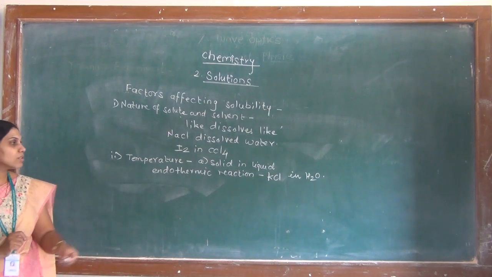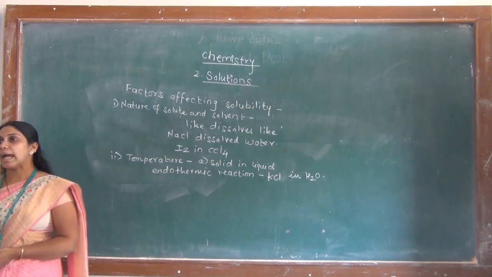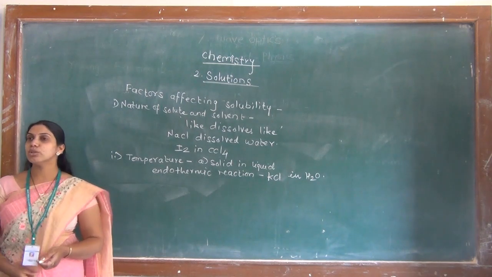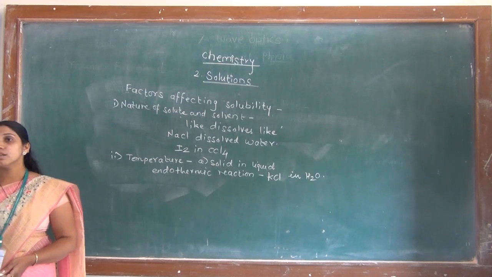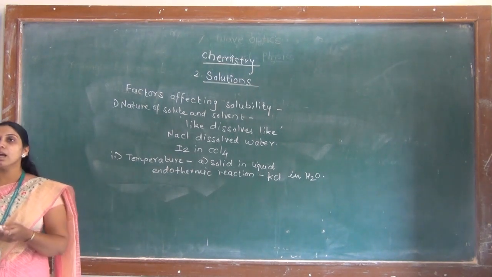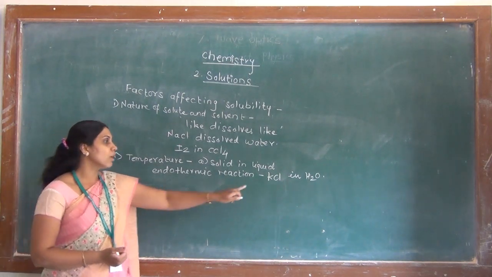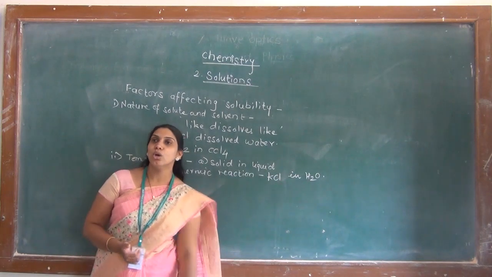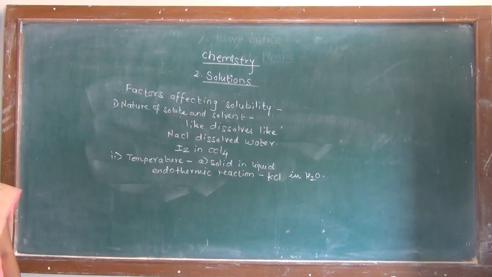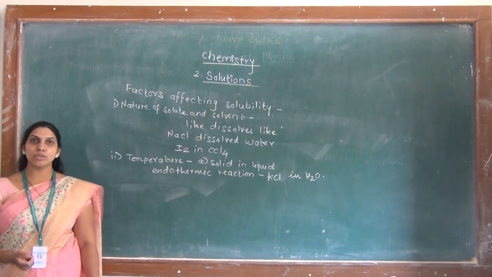So, what happens in an endothermic reaction? When we increase the temperature of the reaction, according to Le Chatelier's principle, the system adjusts itself to reduce the external stress. So, the extra added heat is absorbed by the system, and due to absorption of the heat by the system, more KCl dissolves into water, and hence we say that for an endothermic reaction, the temperature is directly proportional to the solubility.